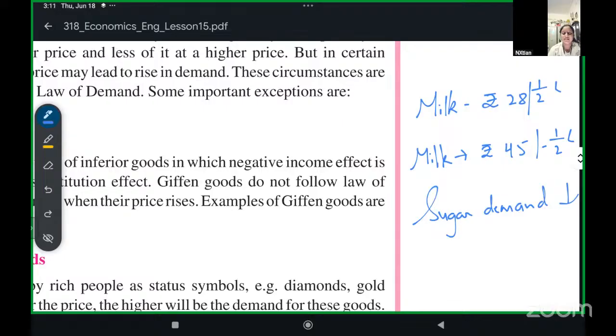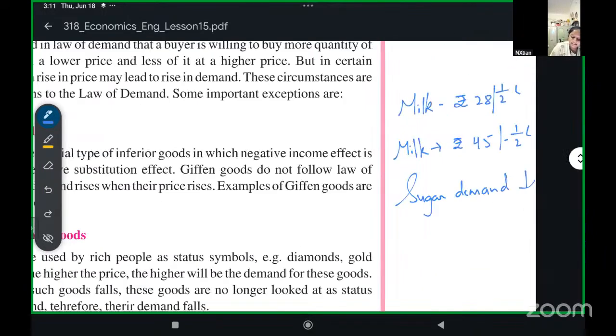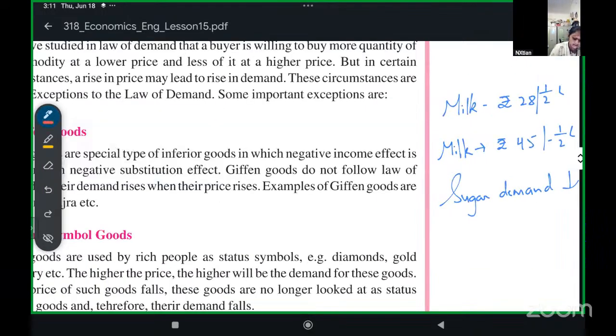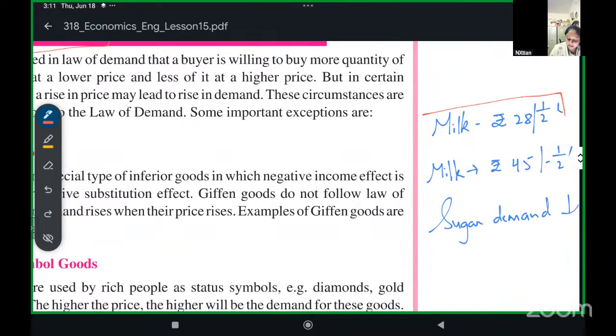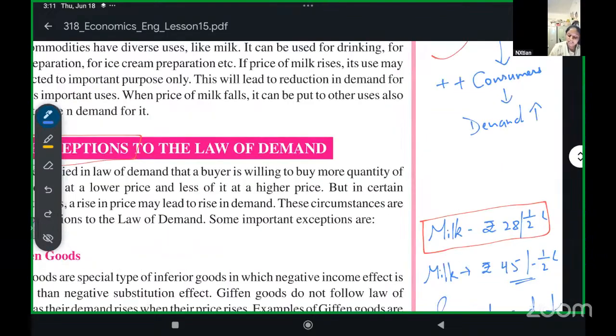Means the products that are used with it, their demand may decrease. Let's suppose now milk, I'm marking it with red to tell you that this is the original price. This is the increased version. Now we'll talk about the decreased version.